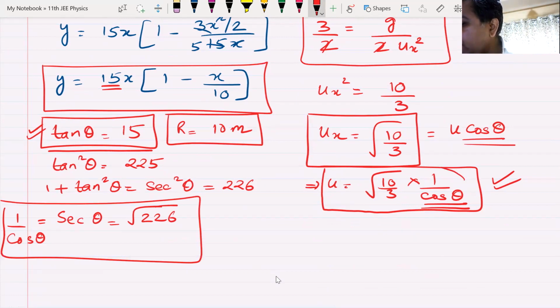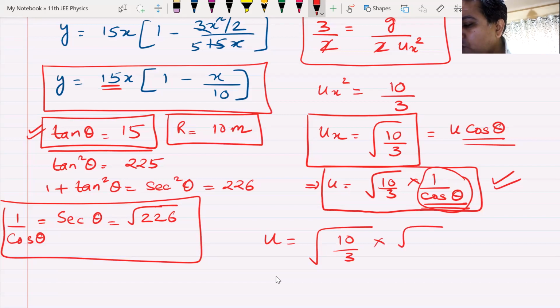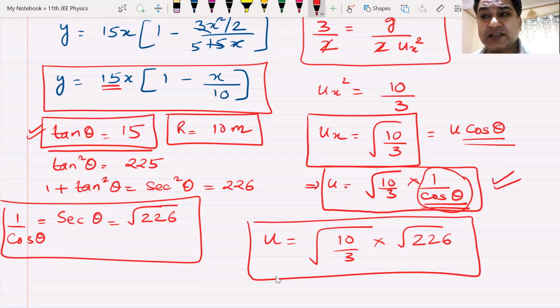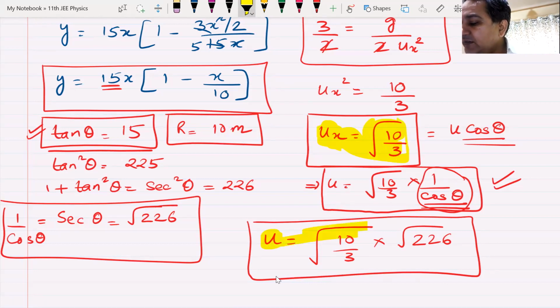See here, I need the value of 1 by cos theta. It is root over 226. So my value of u becomes root over 10 by 3 into root over 226. That is the answer for ux and u. Are we there on the same planet, in the same universe?